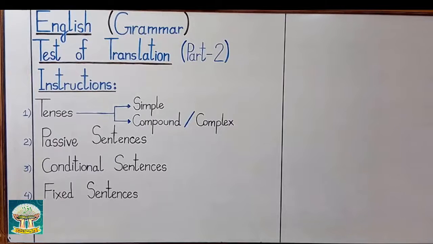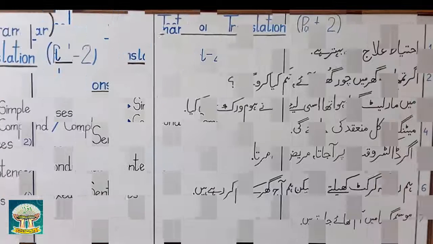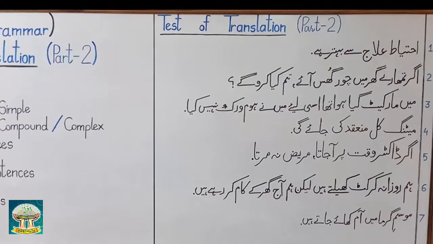Today, I'm going to ask you mixed sentences of all these 4 types: tenses, passive, conditional and fixed. You have to identify whether the sentence belongs to tenses, passive, conditional or fixed, and accordingly translate it into English. Let's start test of translation part 2.